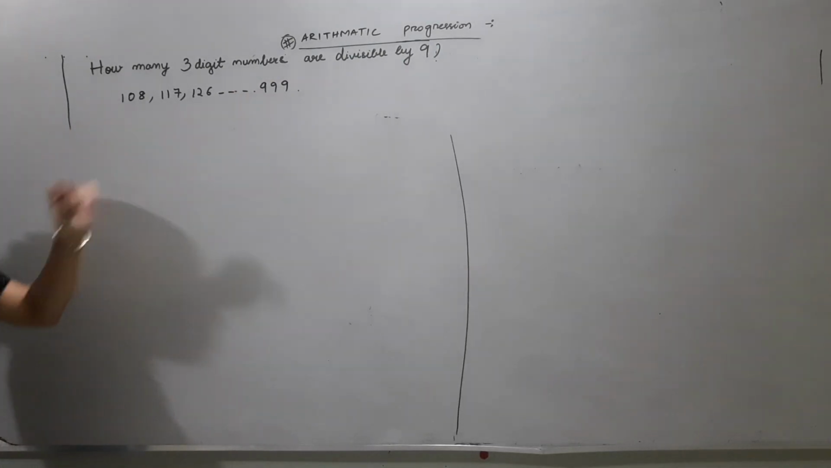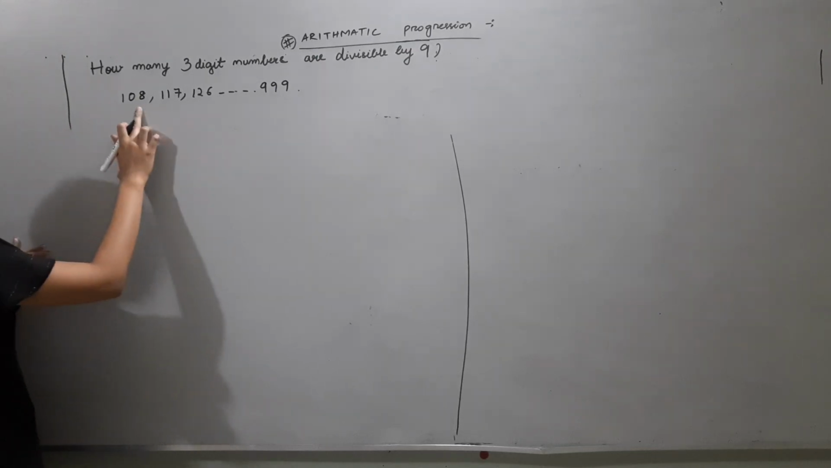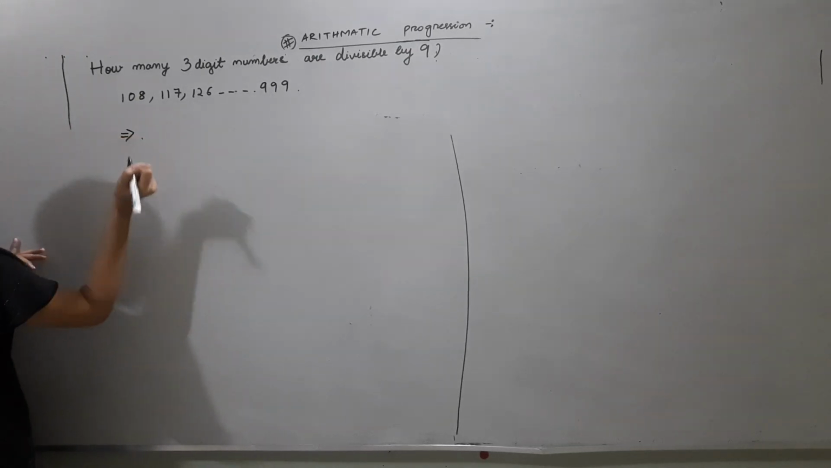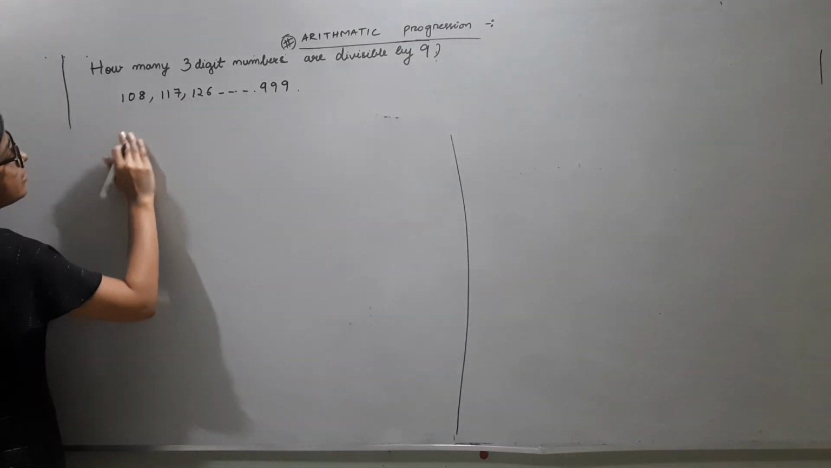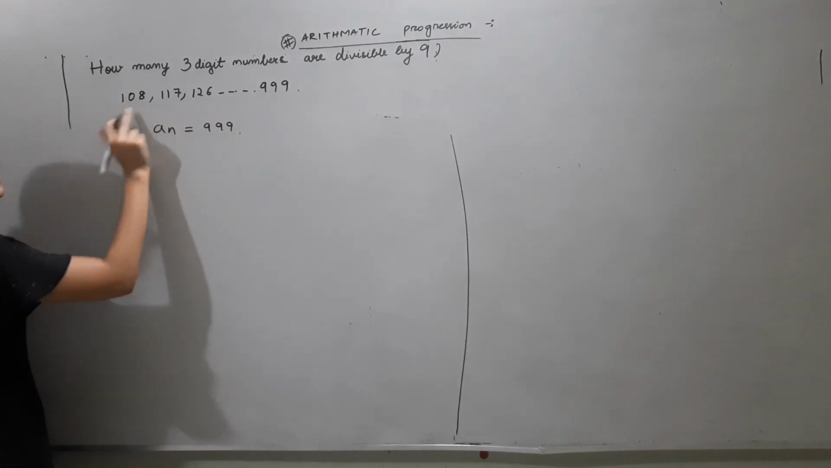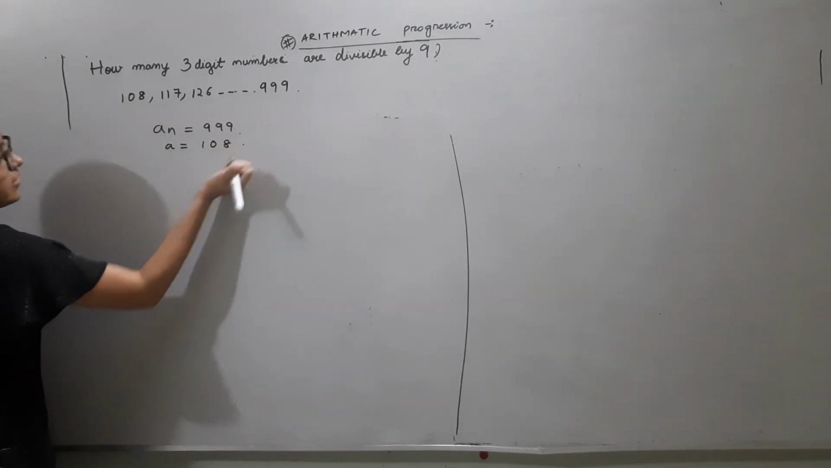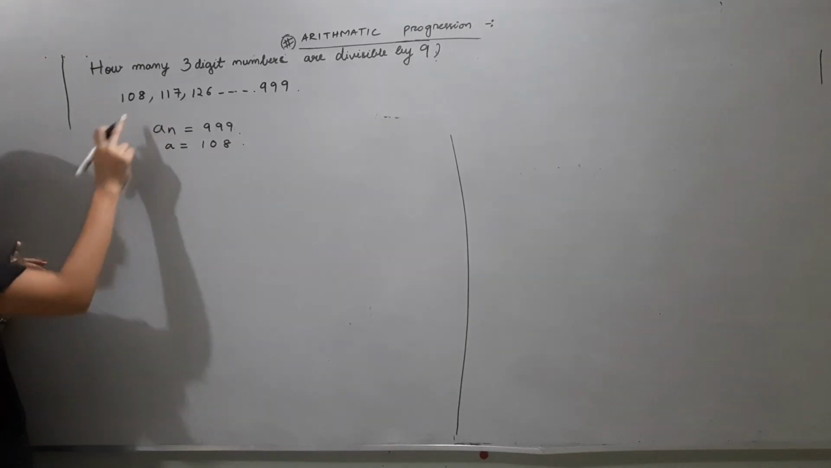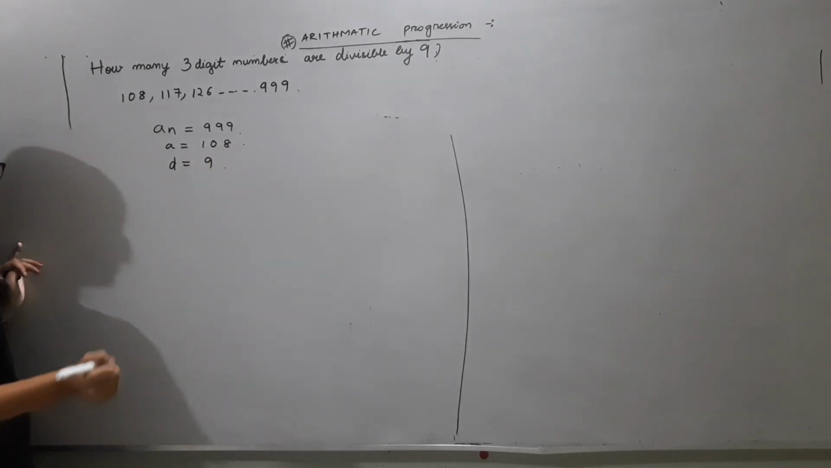We need to find out how many numbers. So we shall use the formula, the general term of an AP. This one is the last term. So AN is equal to 999. The first term is 108. And the common difference is 9, obviously. We need to find out the number of terms.